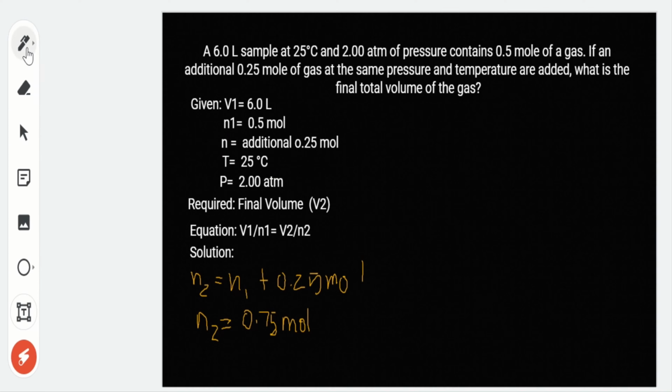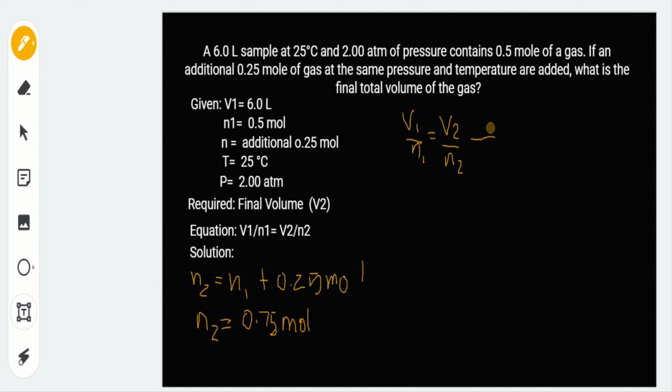So let's derive our equation. Initial volume over initial amount of gas is equal to final volume over final amount of gas.